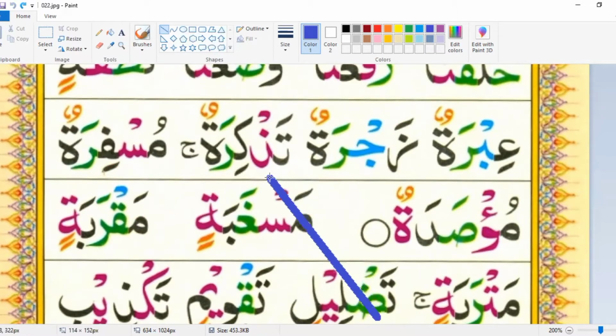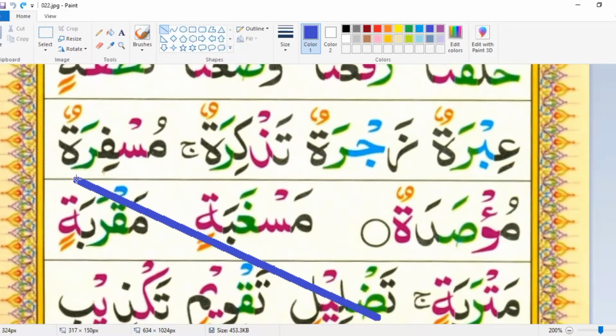Ta dal fatha tad, kaf kasra ki, tadki, ra fatha ra, tadkira, ta to dhammatun, tadkiratun. Mim sin dhamma mus, fazir fi, musfi, ra fatha ra, musfira, ta to dhammatun,